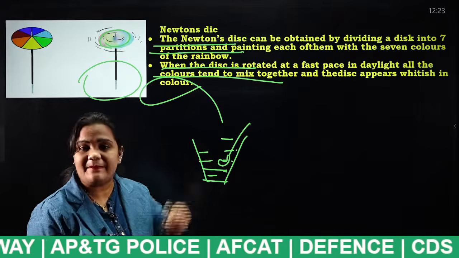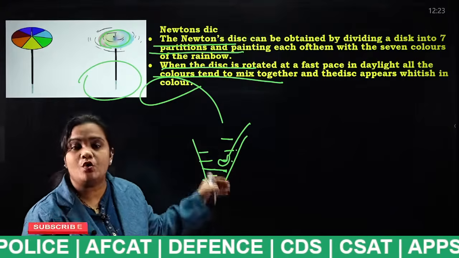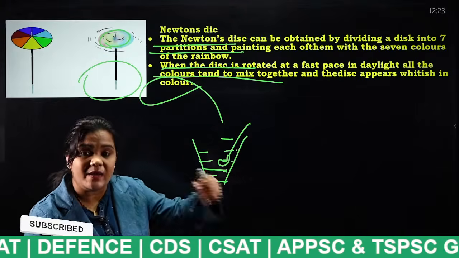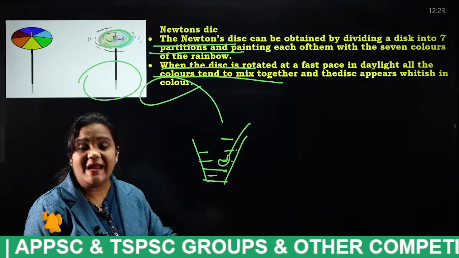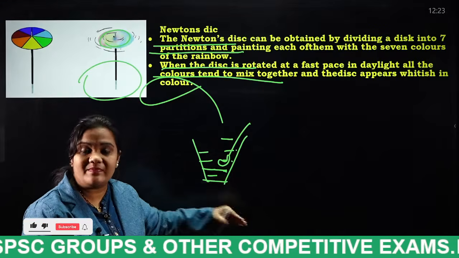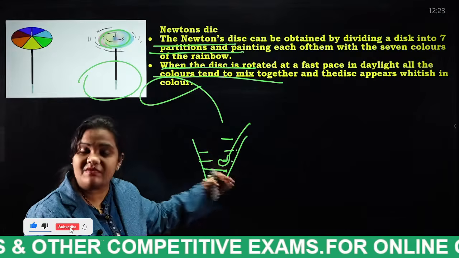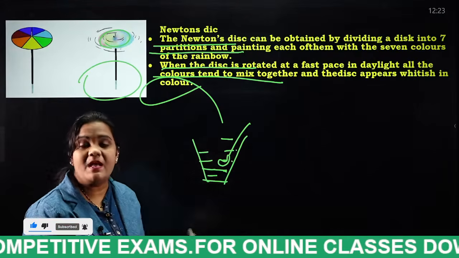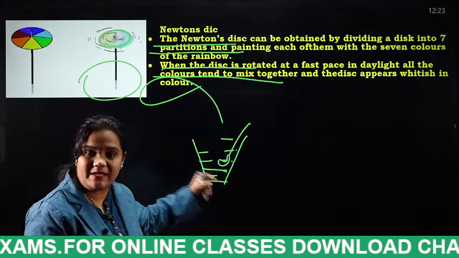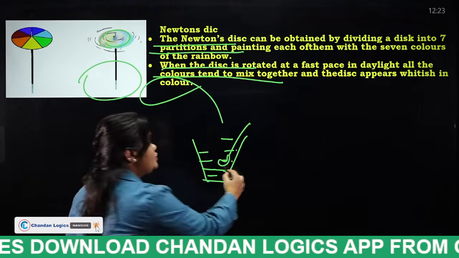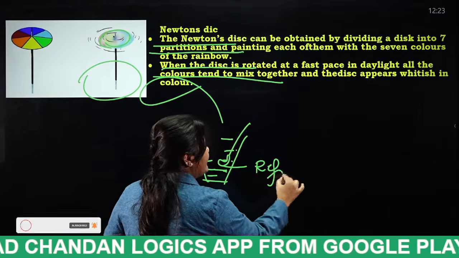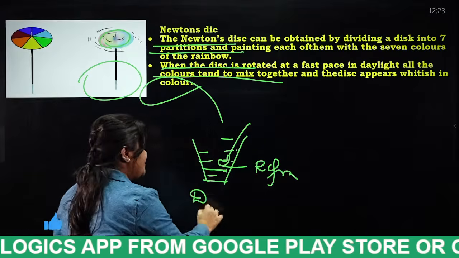For this reason, if you look at the spoon which is in the glass, the spoon appears bent. Why? Because the light rays of that object are traveling from one medium to another medium. For that reason only, this spoon appears bent. This phenomenon is known as what, students? Refraction.